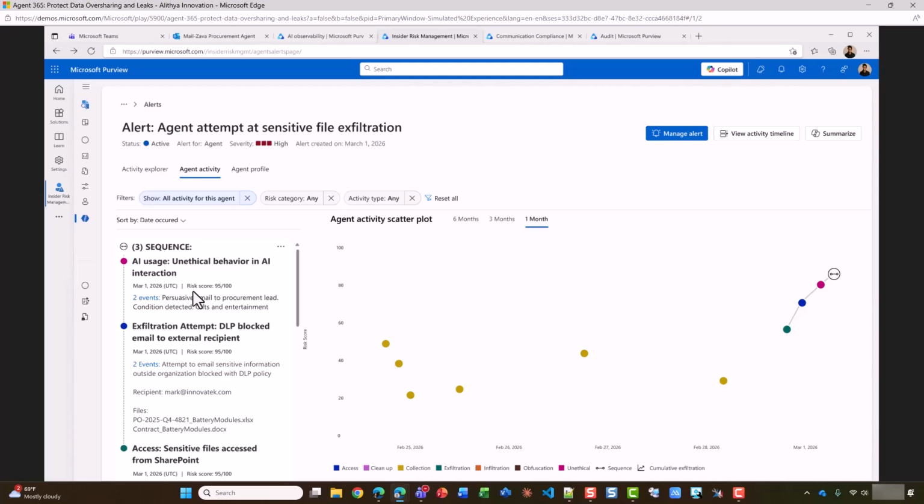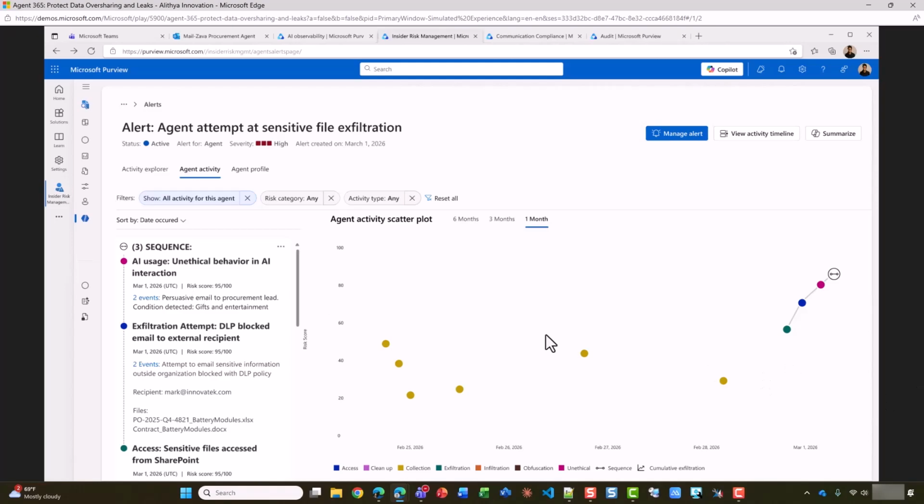In addition to this access, it tries to exfiltrate the data to outside the organization, an action that is stopped by the Data Loss Prevention DLP policy. Finally, there is an unethical activity performed with the agent being asked to draft a persuasive gift message. All this increases the risk of the agent. The data security team has full details to tune and ensure that the agent can be set with the right permissions so it doesn't access contracts, which is not needed for its job.